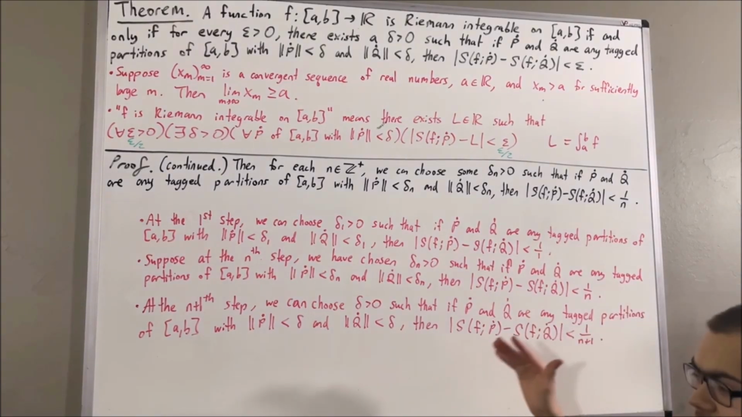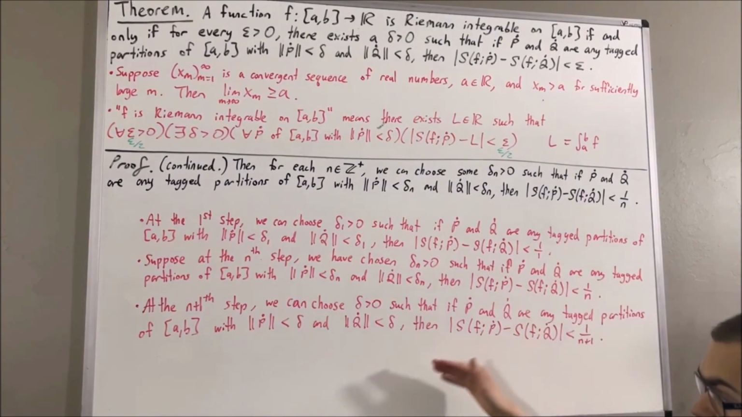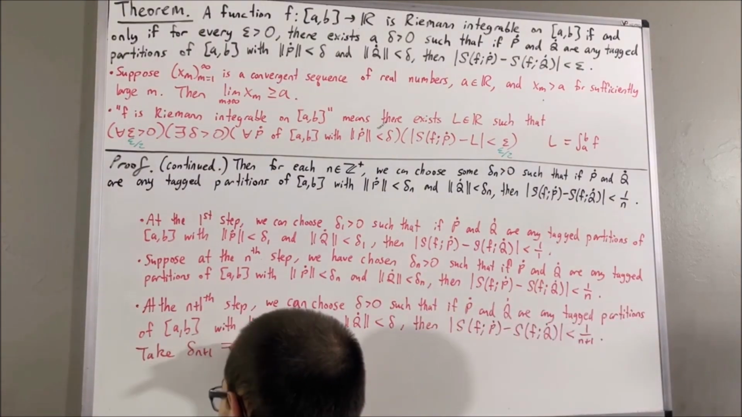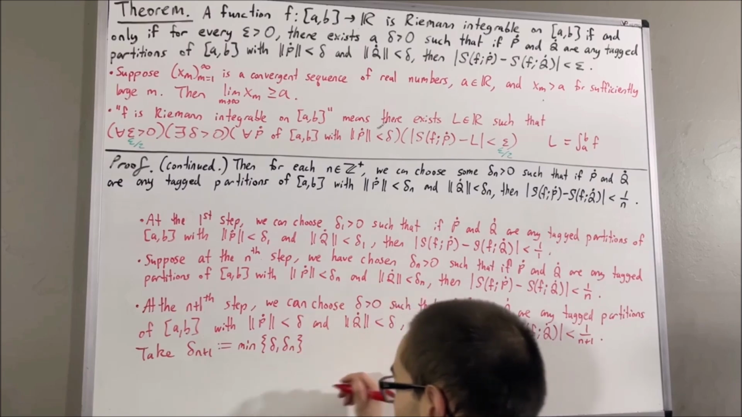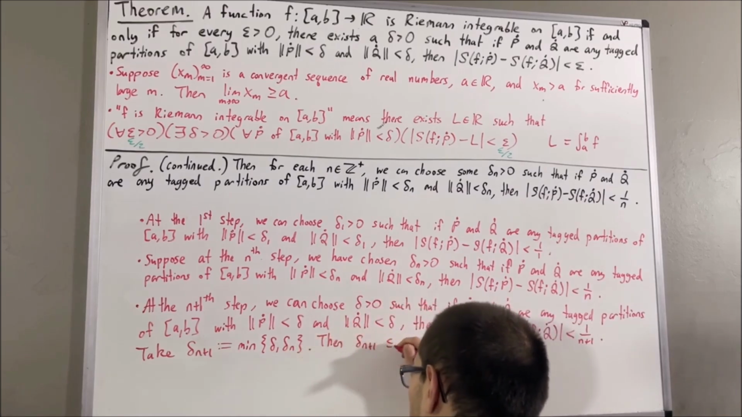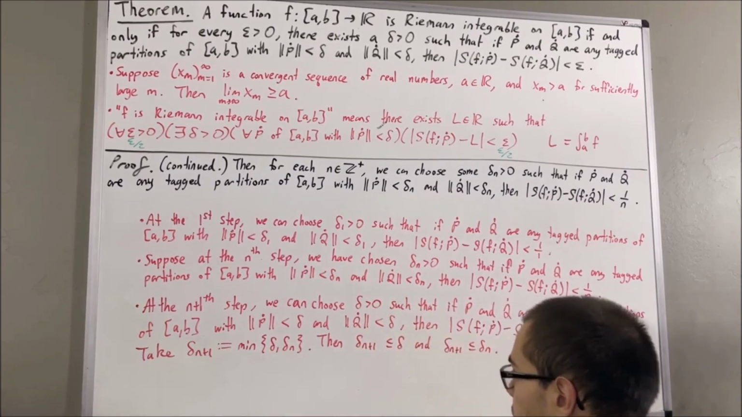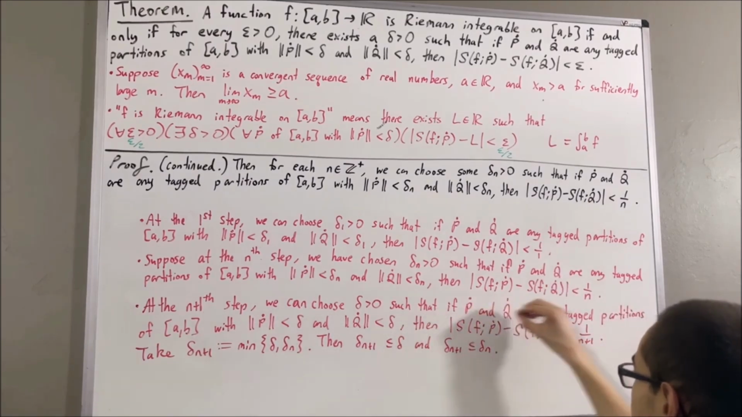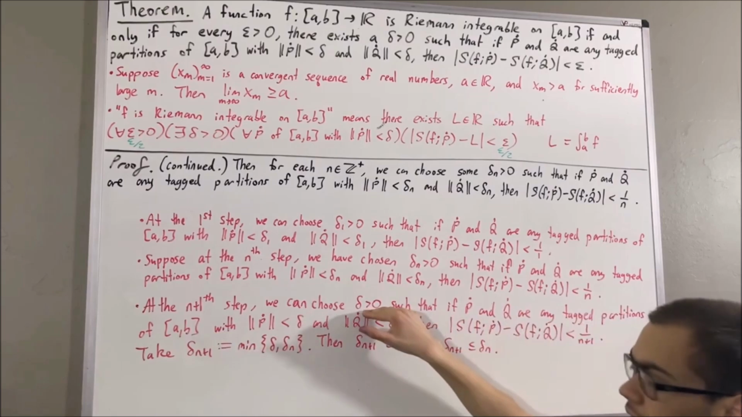So now we just take delta n plus 1 to be the minimum of delta and delta n. Well then, delta n plus 1 is both less than or equal to delta and less than or equal to delta n. But also, delta n plus 1 satisfies the same statement that delta satisfies.